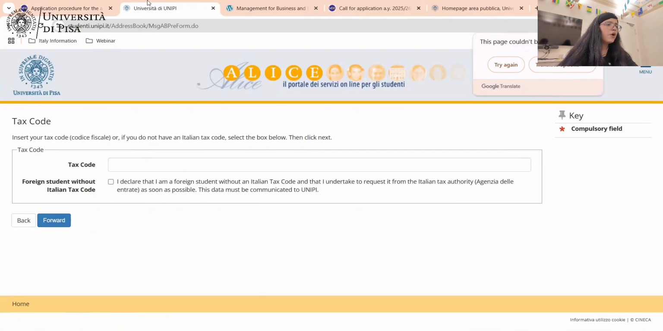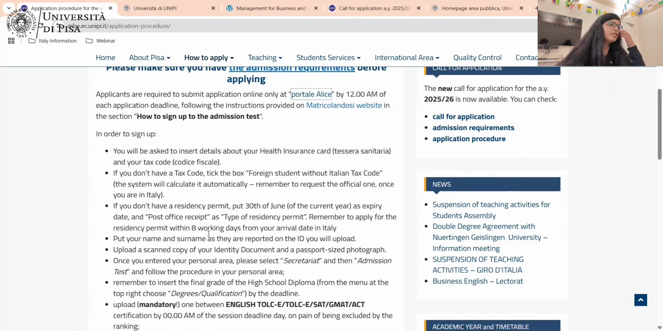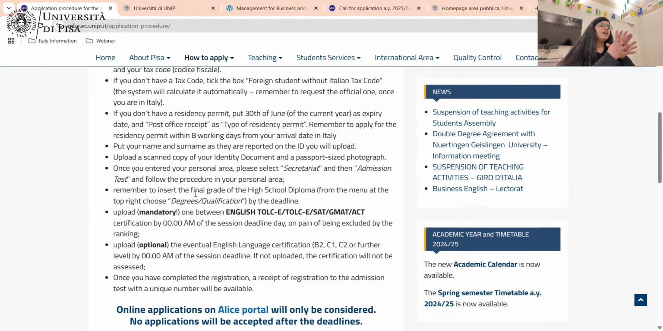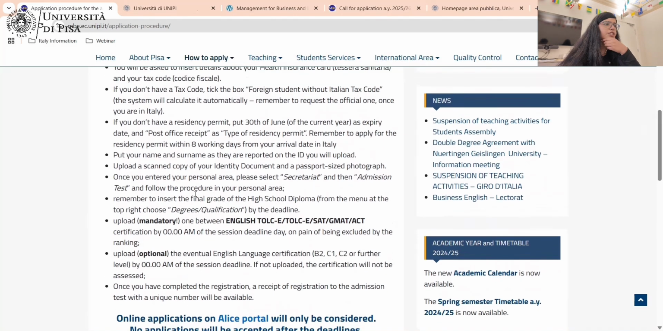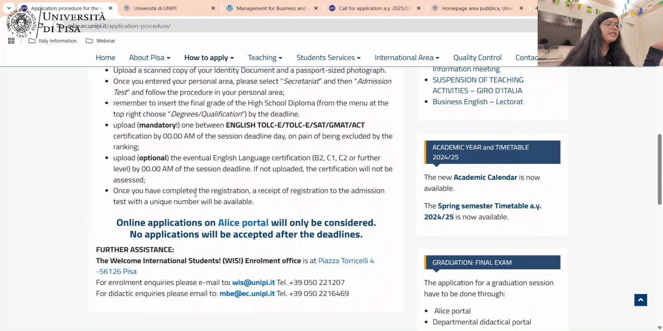Now, there will be some points when you will be registering or applying on the Alice portal. There are certain things that you need to take care of when you sign up, which is mentioned on this particular link. Like you will be asked to insert your health insurance card and your tax code, what you have to do because you don't have it. Then you will be asked to upload your permesso di soggiorno. So what you have to do in case you don't have that. So there are certain key points mentioned on this page about sign up. Okay, so I recommend you please go through it carefully.